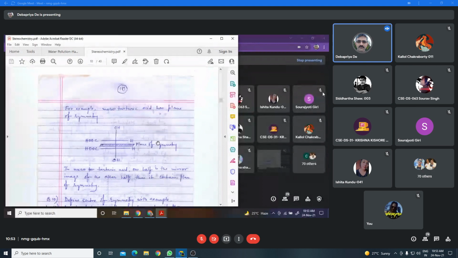suppose you consider this molecule, the name of this compound is tartaric acid. CHOH, CHOH. Okay, this is tartaric acid. And this particular form of tartaric acid is called meso-tartaric acid. Now I shall discuss what is plane of symmetry.